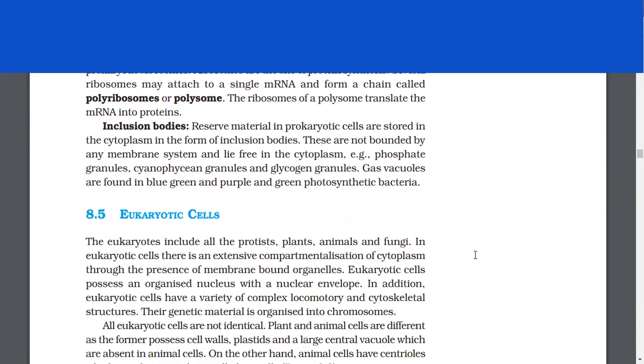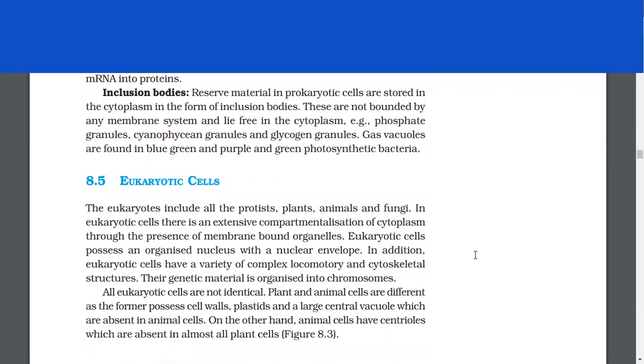Inclusion bodies. Reserve material in prokaryotic cells is stored in the cytoplasm in the form of inclusion bodies. These are not bounded by any membrane system and lie free in the cytoplasm. For example, phosphate granules, cyanophycean granules, and glycogen granules. Gas vacuoles are found in blue-green and purple and green photosynthetic bacteria.